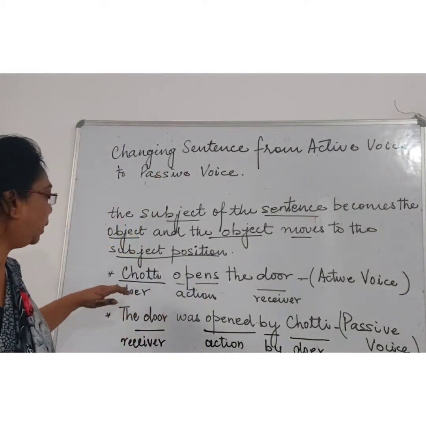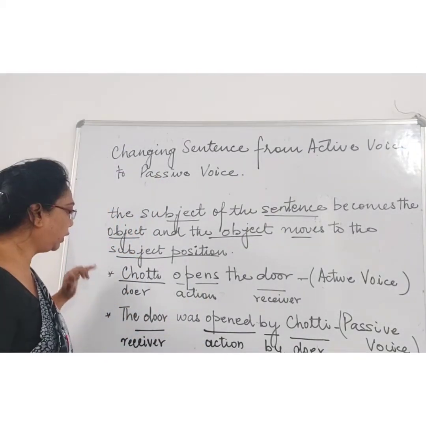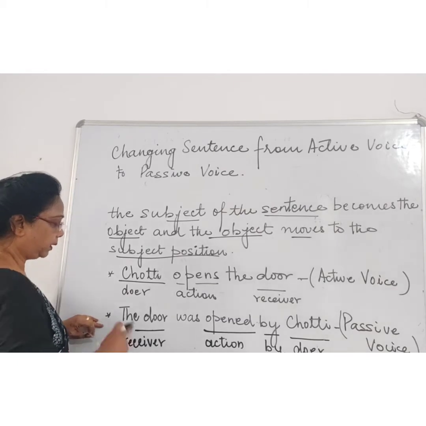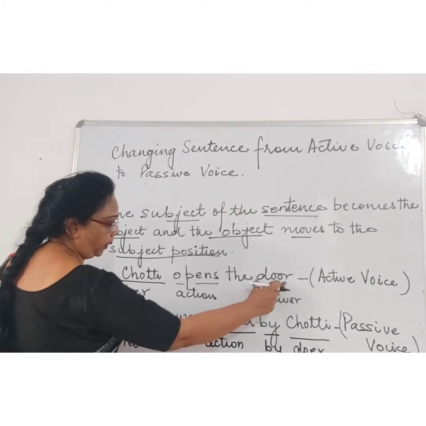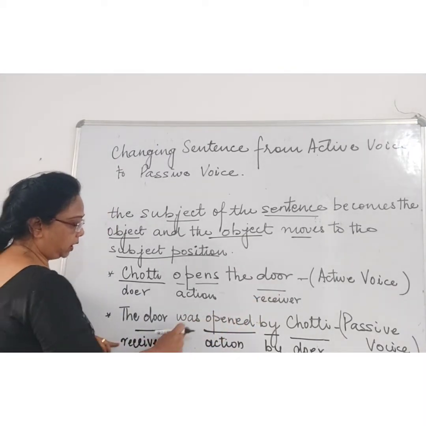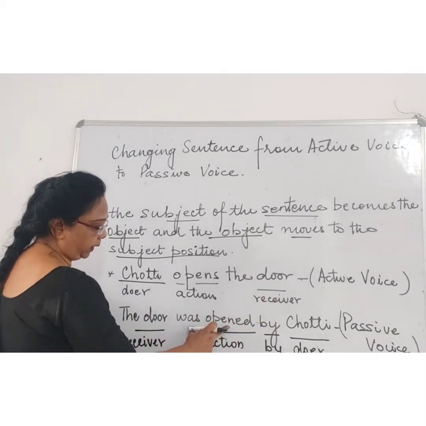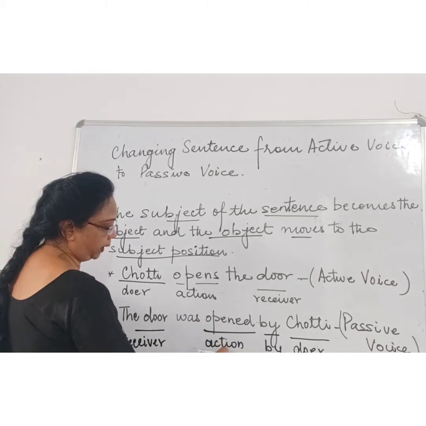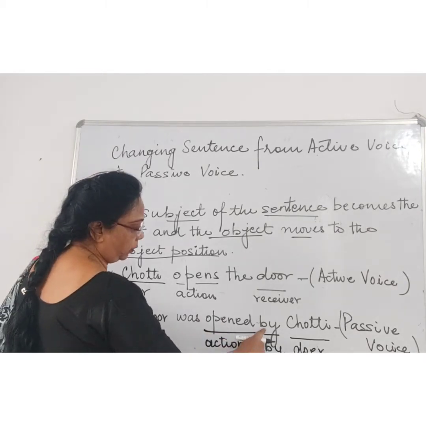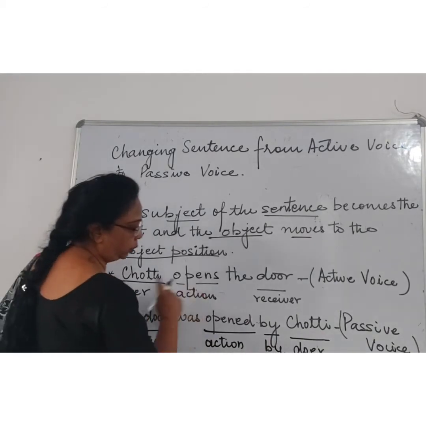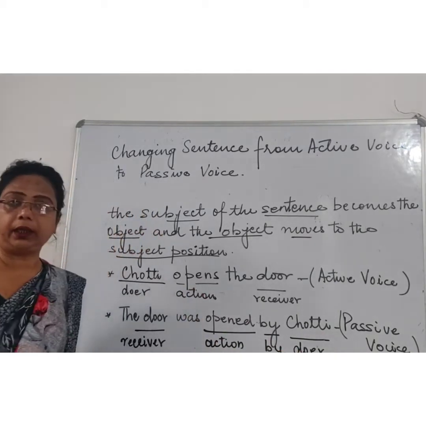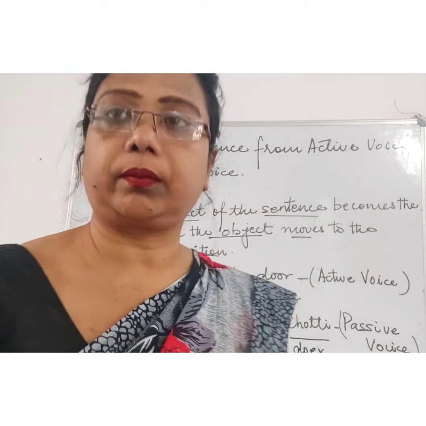Right. So over here, this is a present tense. We will convert it to past tense. The door, that is the receiver, the end part, will come first. Was opened. The tense will change over here, and opened is an action, the verb. By Choti. Choti is the doer. The doer will come at the end in the passive voice.